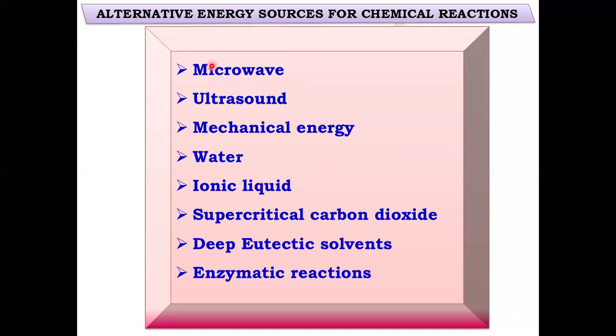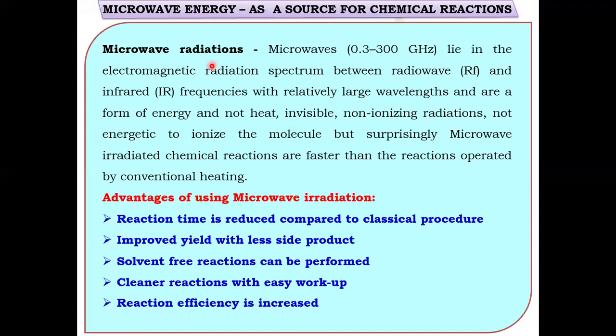Let us see how microwaves are used as a radiation for energy conversion. These microwaves are found in the range of 0.3 to 300 gigahertz, which lies in the electromagnetic radiation spectrum between radio waves and IR frequencies, with relatively larger wavelength, in the form of energy, not in the form of heat, and they are invisible, non-ionizing radiations.